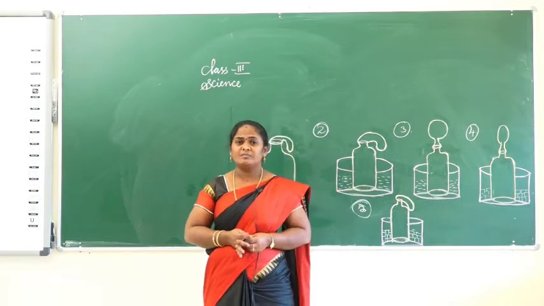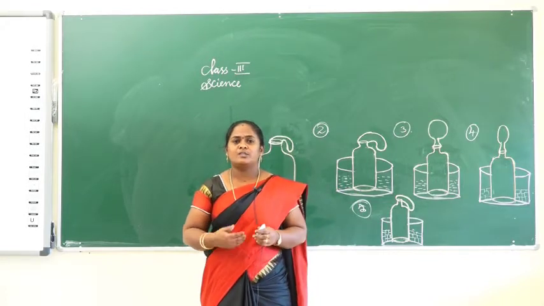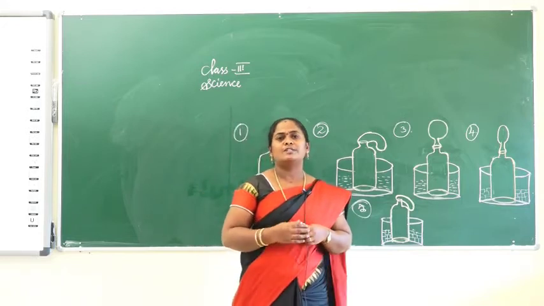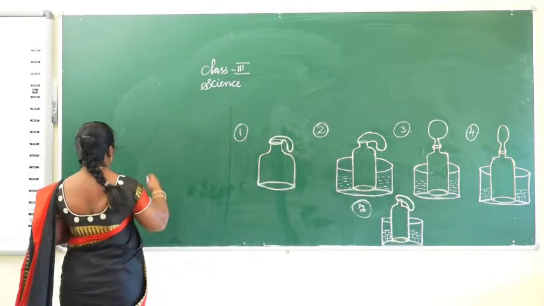Next, what did we learn? The properties of air. What are the properties of air? First, air occupies space.